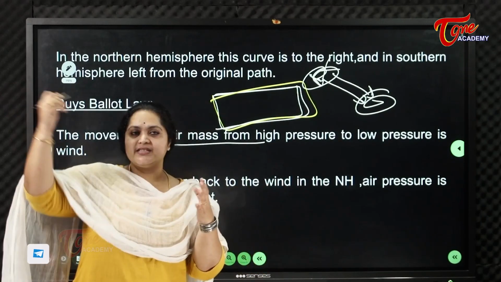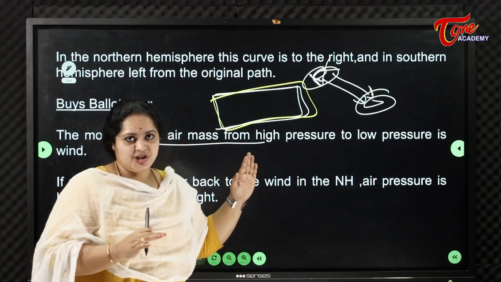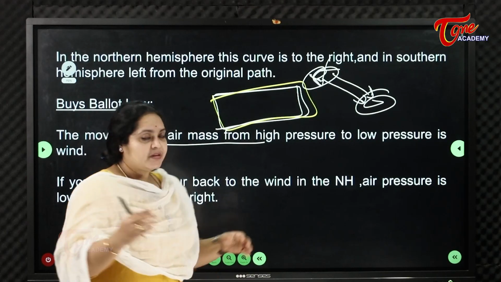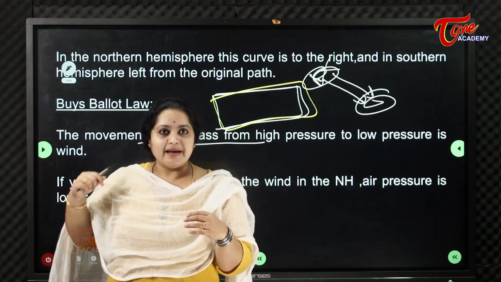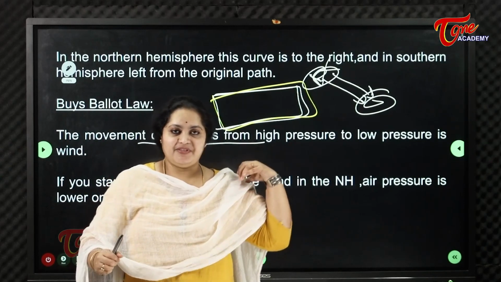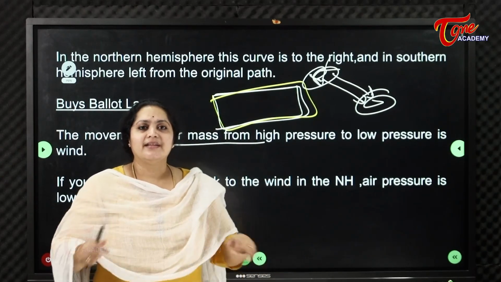If wind is coming from, okay, I'll give an example. Wind is coming from this direction. I am standing like this. I can feel the wind hitting on my right hand rather than my left hand. But if I am in the southern hemisphere, in Australia, then what happens?